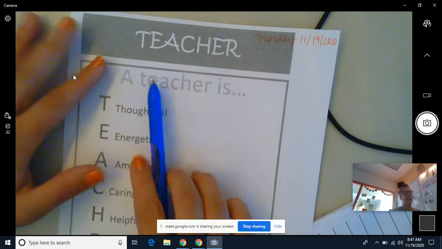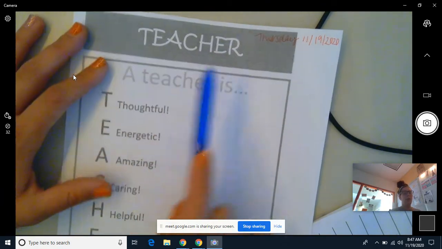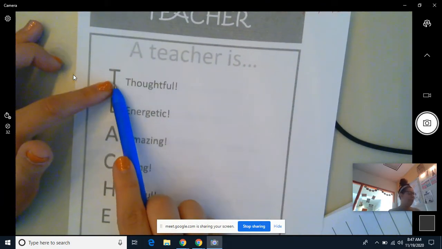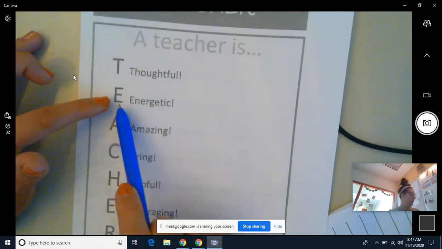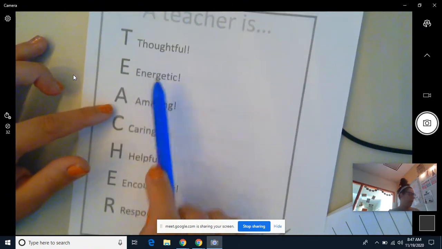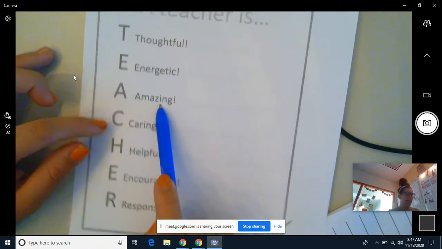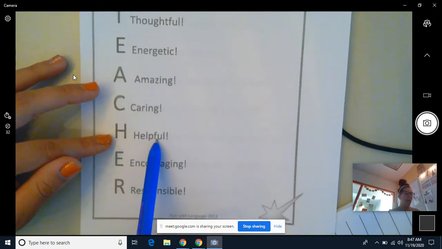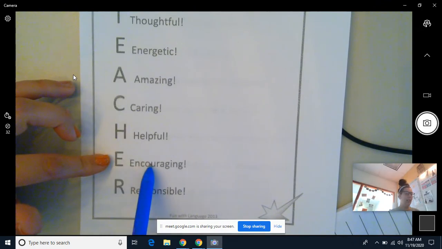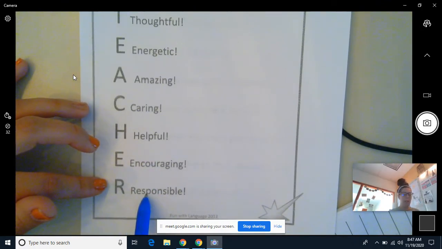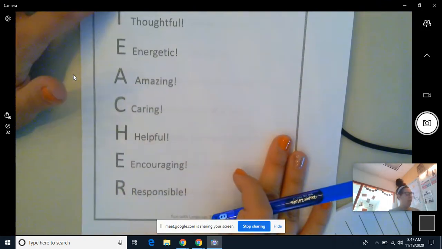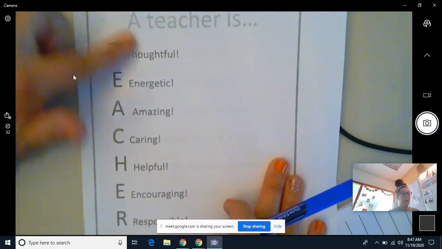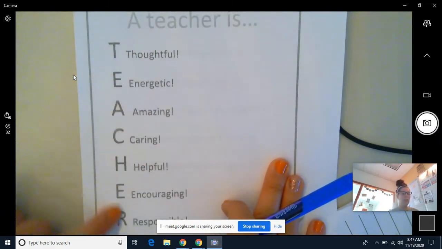So this here is an acrostic poem about teacher. T, thoughtful, E, energetic, A, amazing, C, caring, H, helpful, E, encouraging, R, responsible. If you look at the word, it spells out teacher and it breaks down each letter, okay?